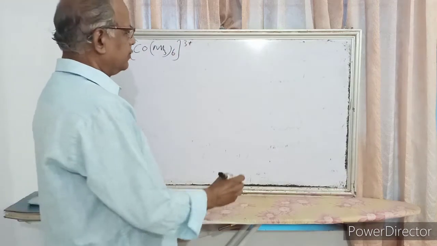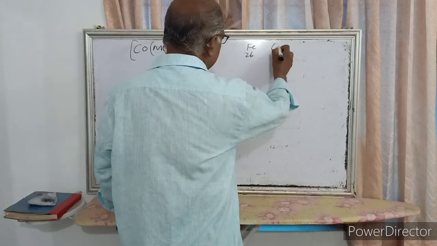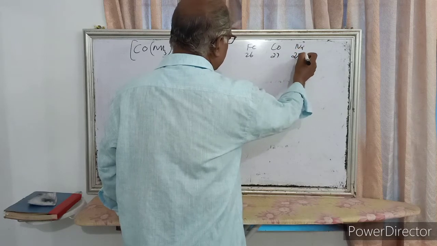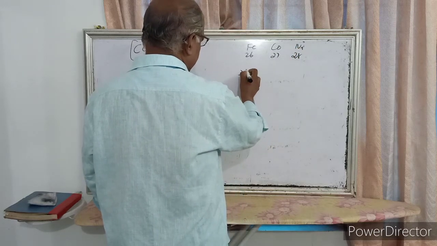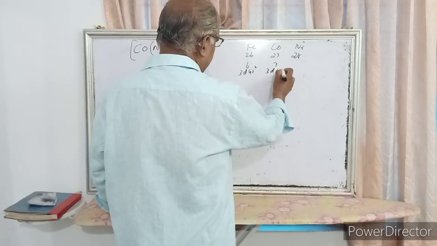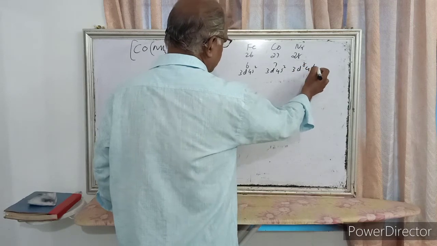For that we have to study iron atomic number 26, cobalt 27, nickel 28. Configuration 3d6 4s2, 3d7 4s2 and 3d8 4s2.